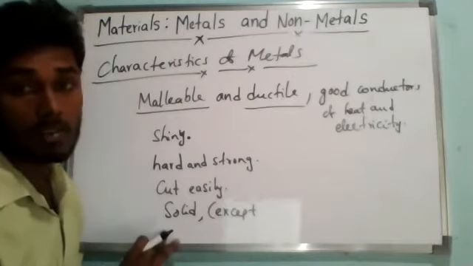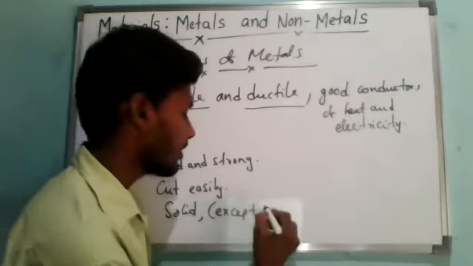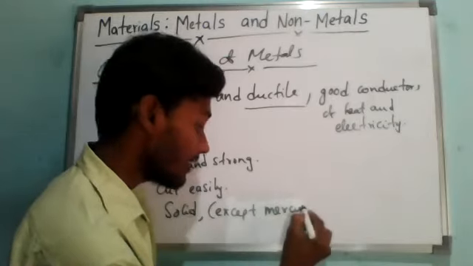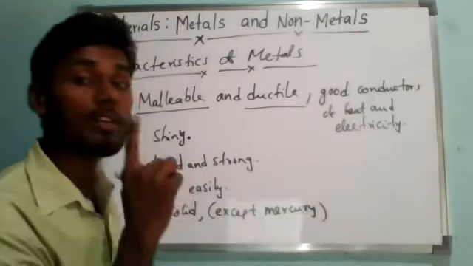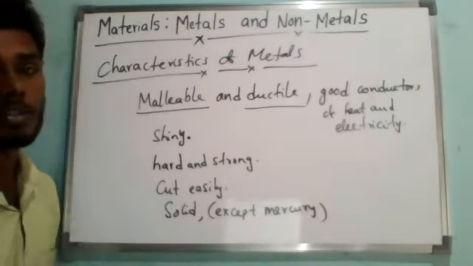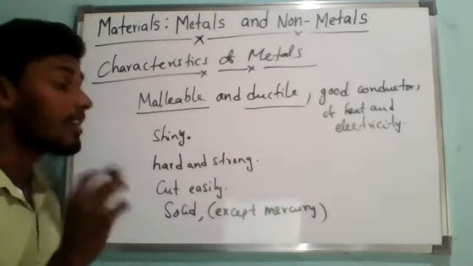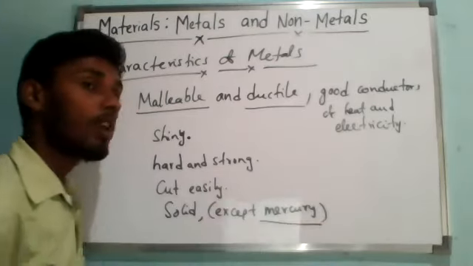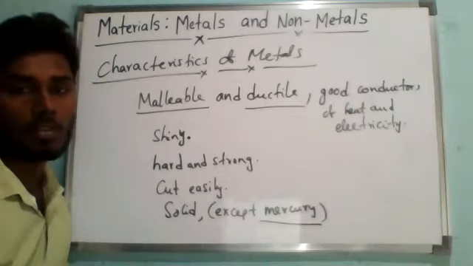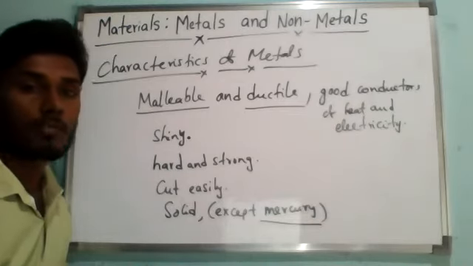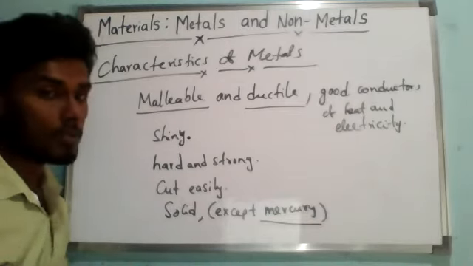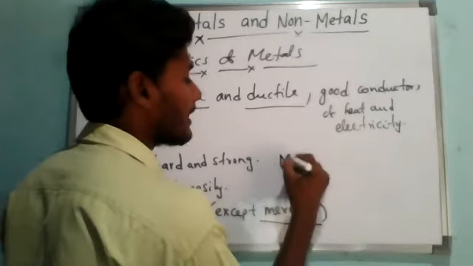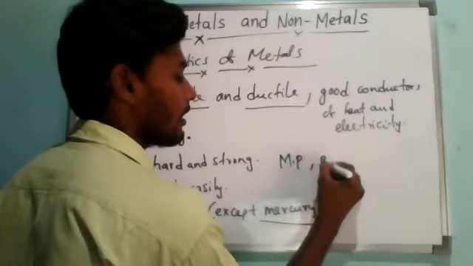So all the metals are solids except mercury. Mercury is a metal, but it is present in liquid state at room temperature. It is the liquid metal we call mercury. They will ask you what is the only liquid metal, that is what? Mercury. Like that, metals have high melting point and also boiling point.